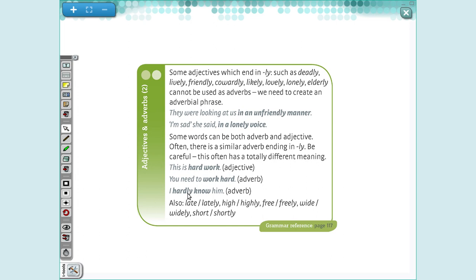I can give you some examples with short. Short hair, it's an adjective. Yes? The car stopped short. I'm talking about that he stopped suddenly. The car stopped short. The car stopped suddenly. And when I say the pizza will be here shortly, the pizza will be here soon. So I have two different forms of short.